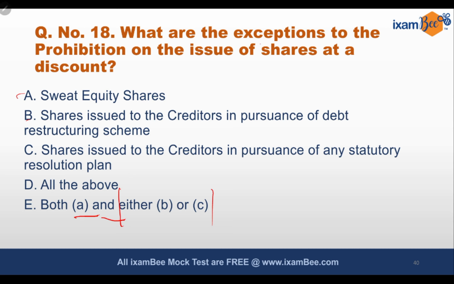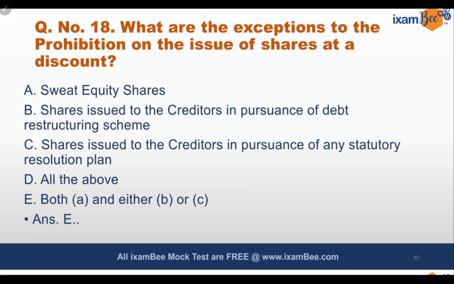And what are the exceptions to the prohibition on issue of shares at a discount has been asked actually in this question. And the answer is E, that is both A and a choice between B or C. One situation is possible.